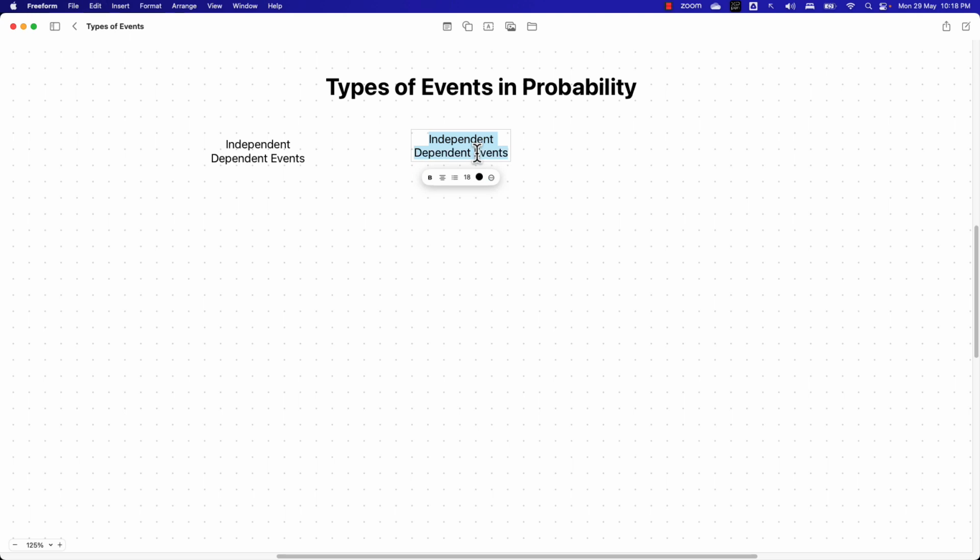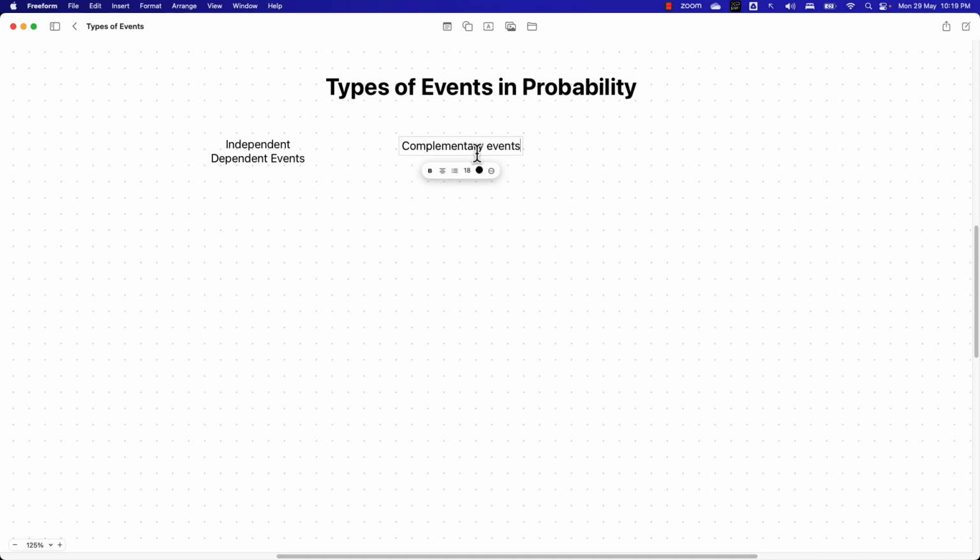One is commonly known as complementary events, where it's the opposite of the event that we are expecting. Whenever there are two events such that one event can occur if and only if the other does not take place, then I'm going to call it a complementary event in probability. The sum of the probability of complementary events will always be equal to 1.